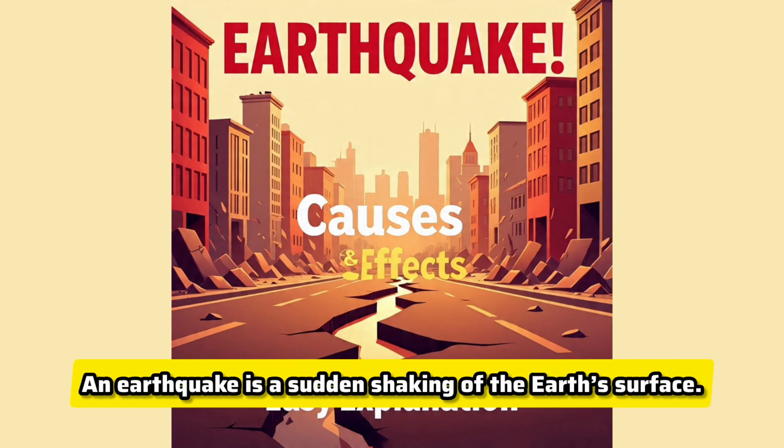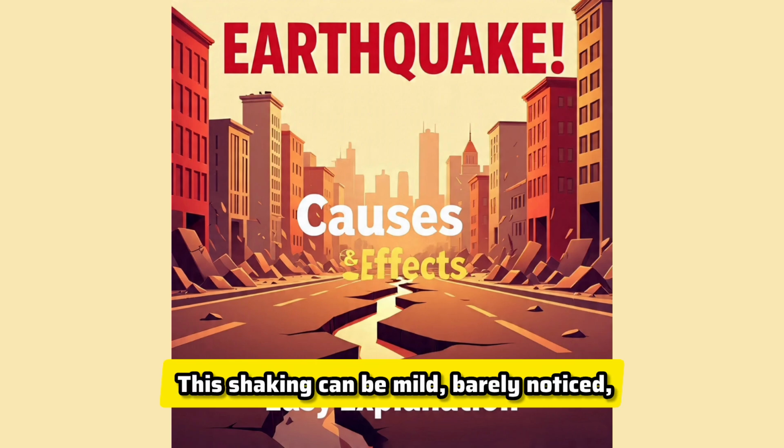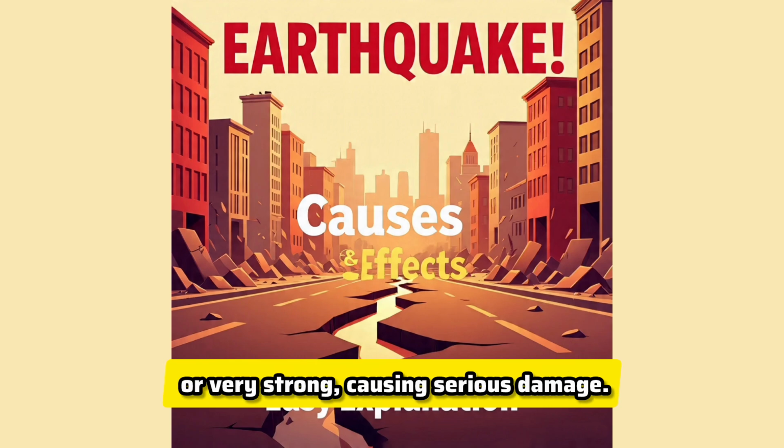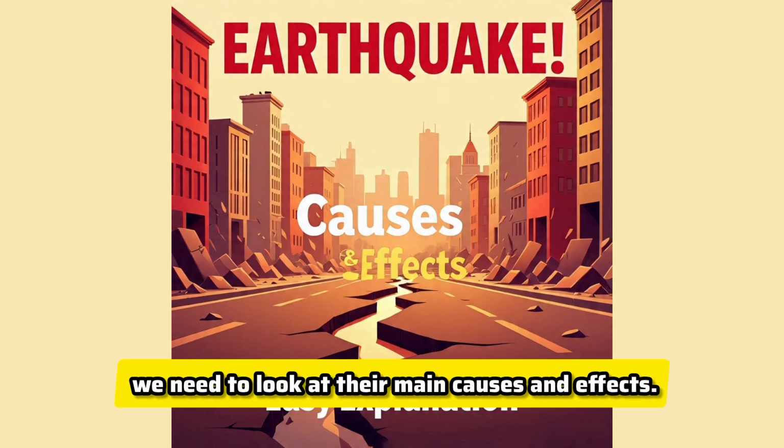An earthquake is a sudden shaking of the Earth's surface. It happens when energy stored inside the Earth is suddenly released. This shaking can be mild, barely noticed, or very strong, causing serious damage. To understand earthquakes properly, we need to look at their main causes and effects.